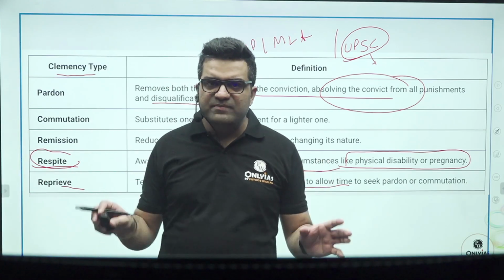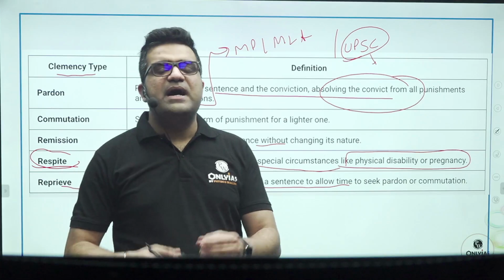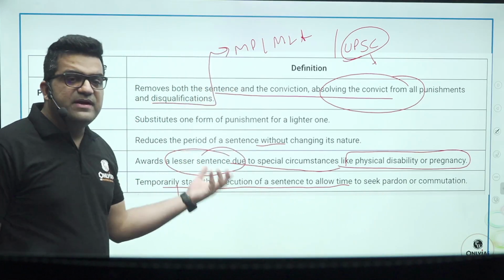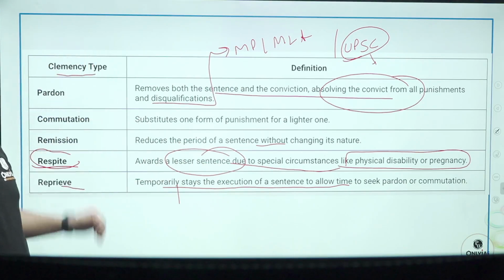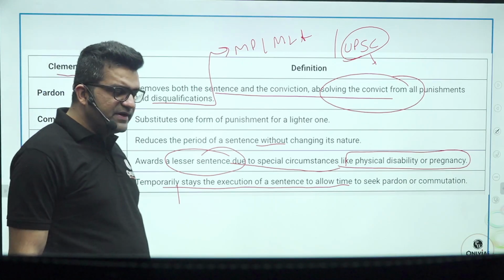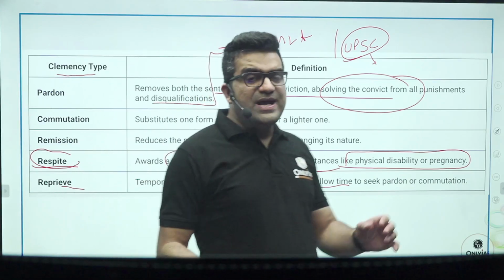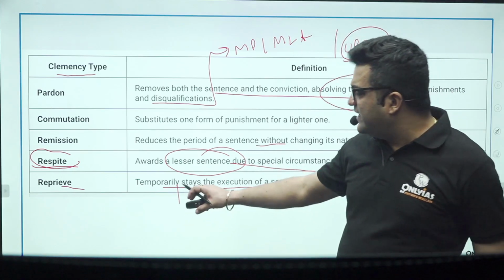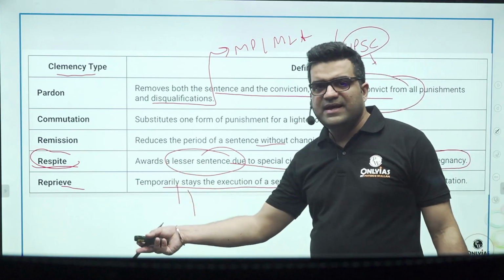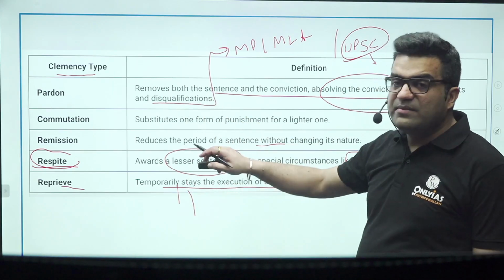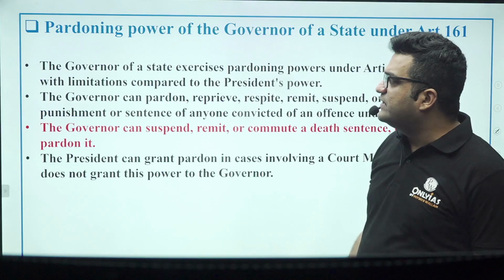So as to give him the time to apply for pardoning, reprieve is used. Reprieve can be sought from the president or the governor. Can the governor give reprieve in case of a death sentence? Yes, so as to enable the convict who is to be hanged the next day sufficient time to reach out to the president's office. Reprieve can be given by the governor also, even if it is a death sentence.